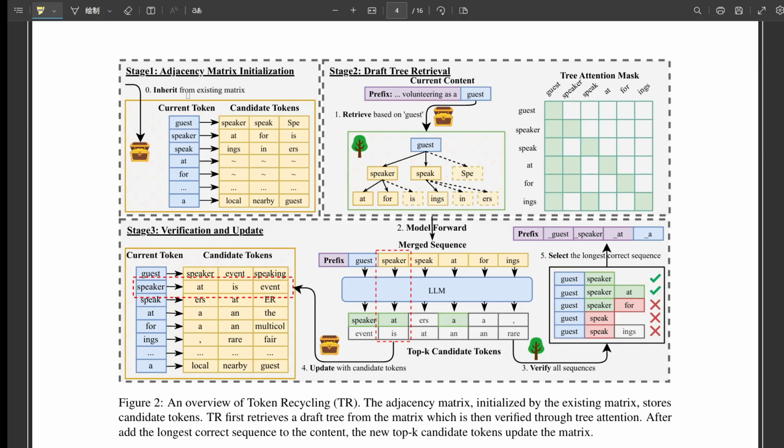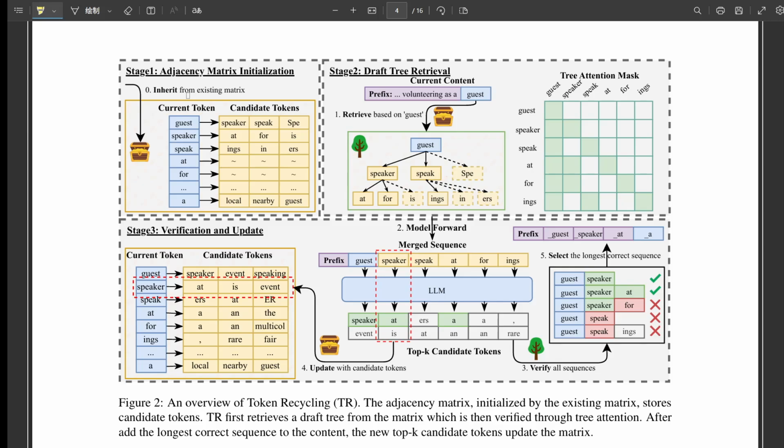Well, they use a hot start idea. If you've run TR before, you can reuse the matrix. It turns out these local patterns are pretty general, so starting with an existing matrix gives it a head start compared to building it from scratch. And the matrix format itself is key for fast lookups later. Okay, so you build this matrix of local transition likelihoods. Stage two? Stage two is draft tree retrieval.